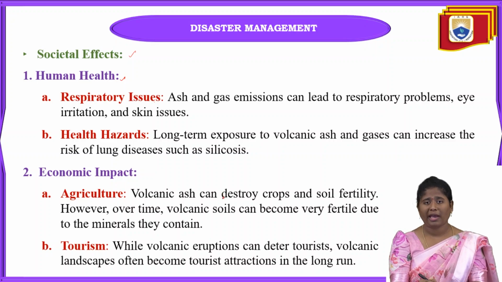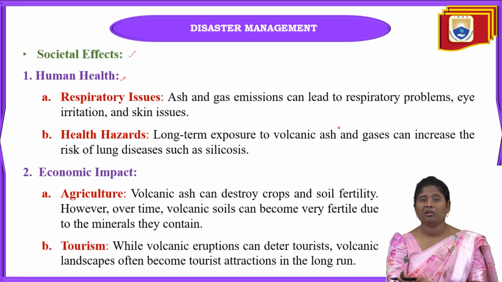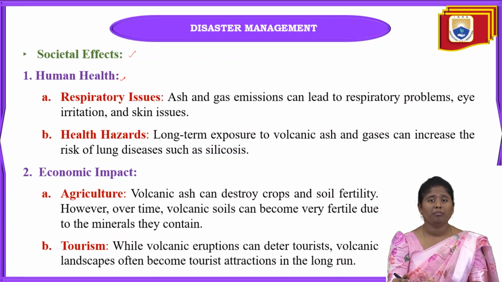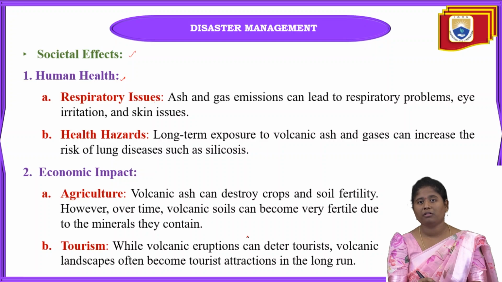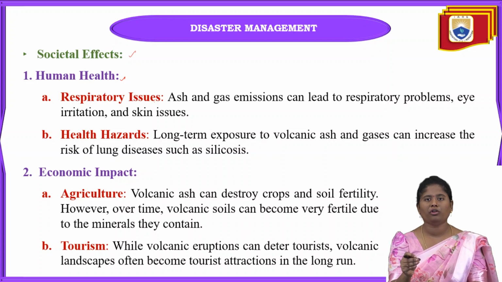Because of this volcanic ash, it can also destroy the crops and the soil fertility. But overall, volcanic soils are going to be formed. Means when this volcanic ash cools down, afterwards it is converted into volcanic soils. These volcanic soils can become very fertile soil, and they will have so many minerals, and in that soil we can also develop agriculture.